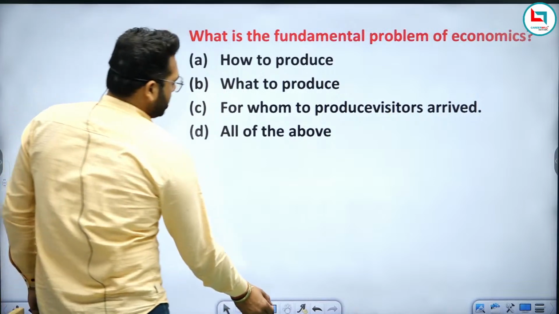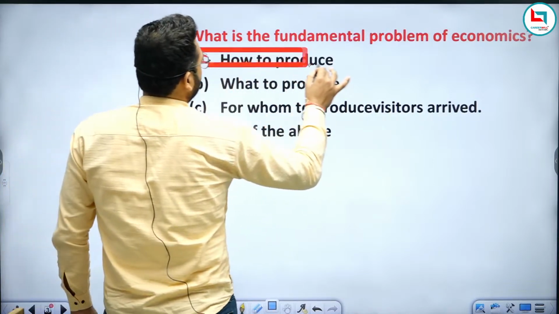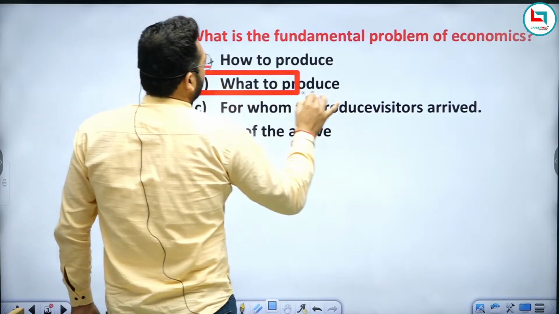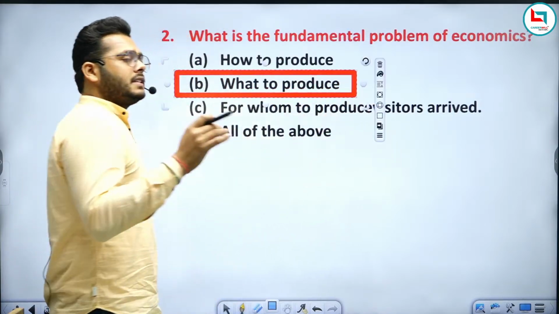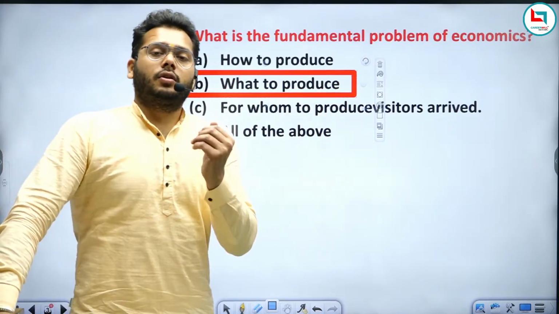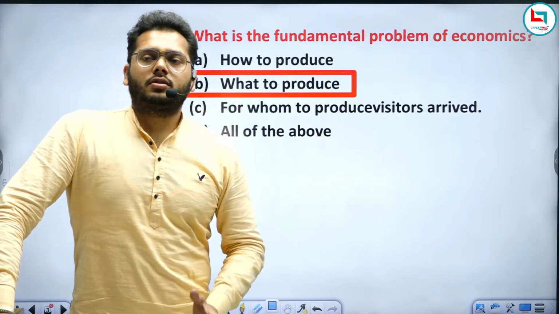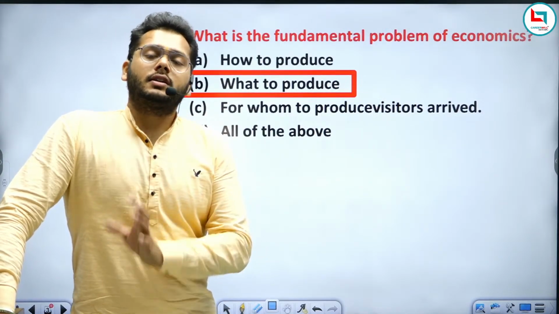The first one is what to produce. Here any firm decides which goods need to be produced, right? We should produce more capital goods, or we should produce more consumer goods.